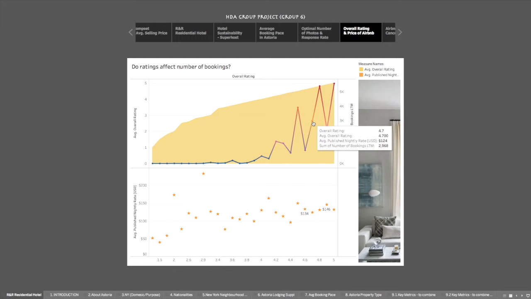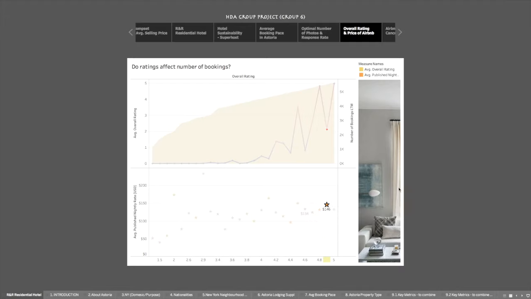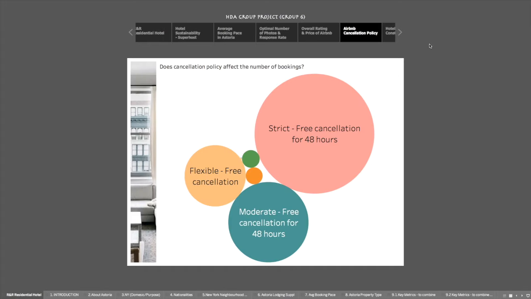However, at the ratings of 4.6 and 4.9, there are sharp drops in the booking as seen in the bottom graph. Why so? It is because at 4.6 and 4.9, the room prices are abnormally higher, which can deter people from booking. This shows that bookings are very multidimensional and good reviews alone are insufficient once you apply too high a price, because customers are not willing to accept your price and your bookings will be reduced.